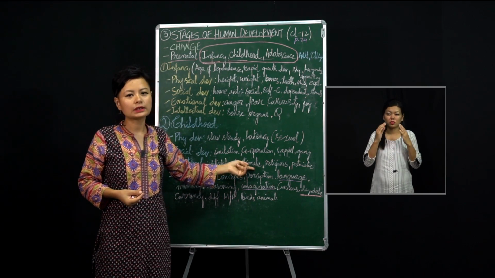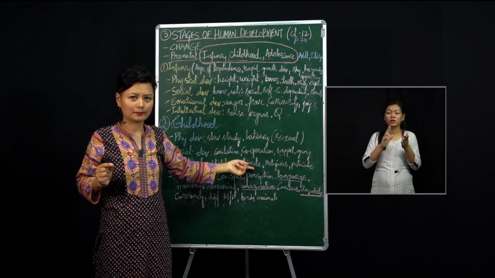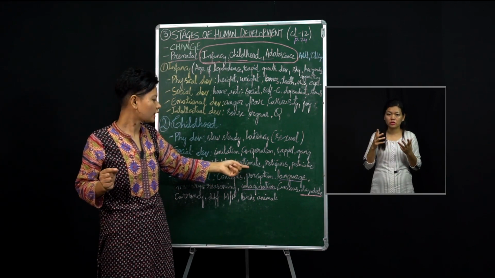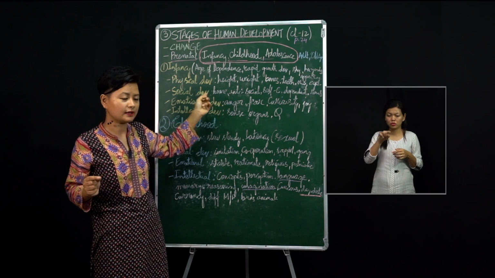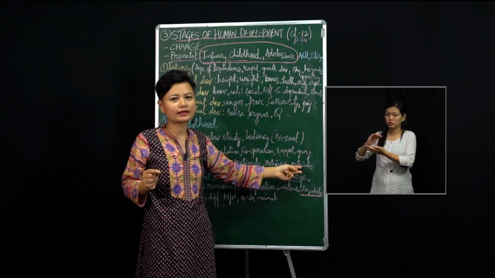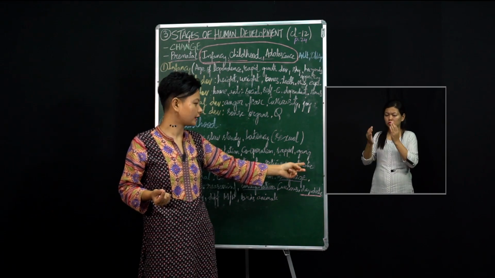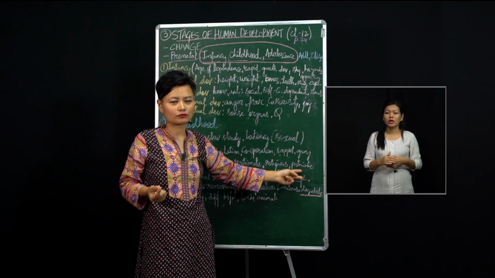Here rational would mean the child is able to make out the difference between right and wrong, because remember, he's growing up, right? So he doesn't behave like a baby anymore. And then religious and patriotic feelings are also developed. Religion would mean the religion that the parents belong to, and patriotic love for the country is also developed in this stage.